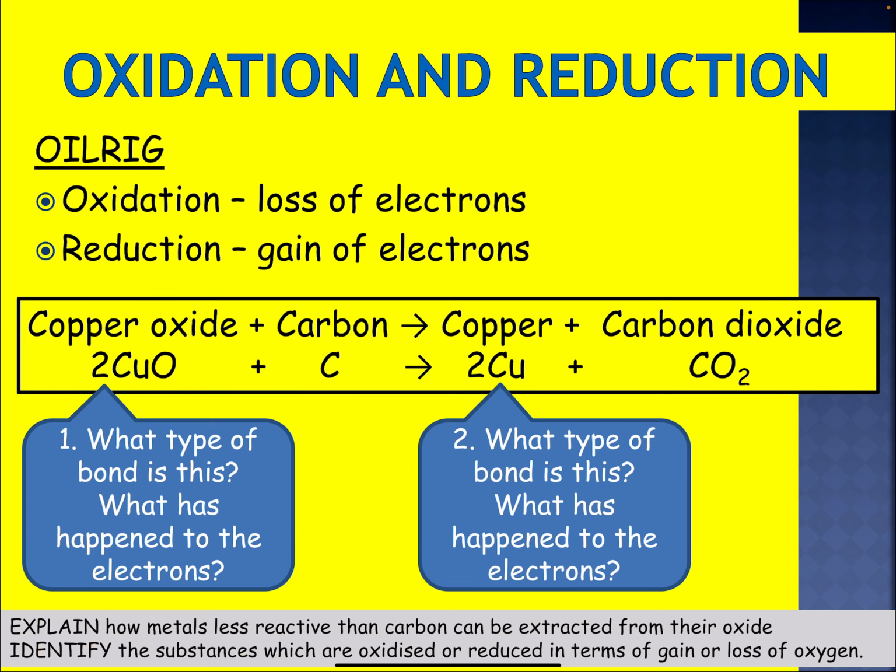Then move on. So this is a quick recap. Oxidation is loss of electrons, reduction is gain of electrons. So you've got copper here, bonded to oxygen, ionic bonding, and what you end up with is the element copper. You've got carbon here, the element carbon. It joins up with oxygen to form carbon dioxide. So oxygen is being added to carbon to make carbon dioxide, and that's covalent bonding.